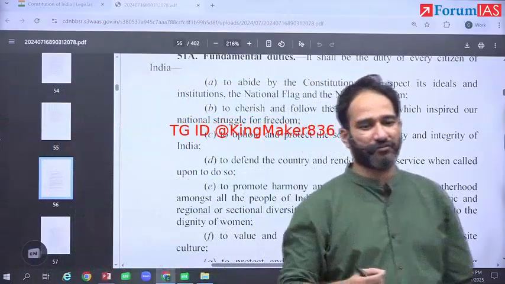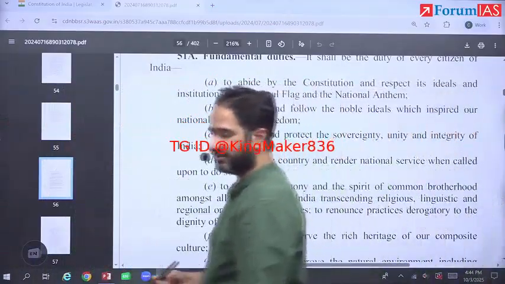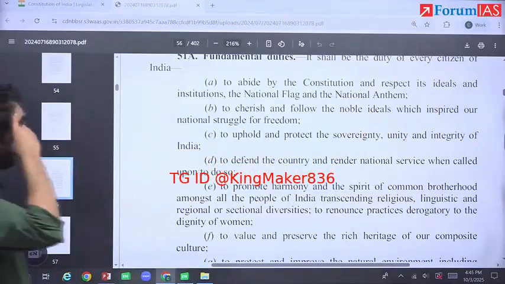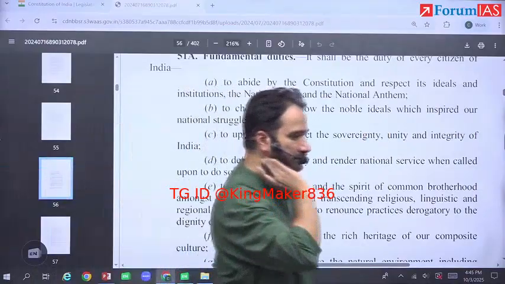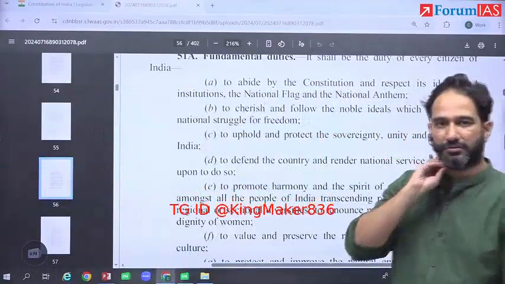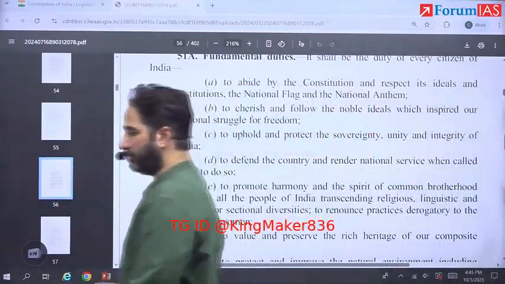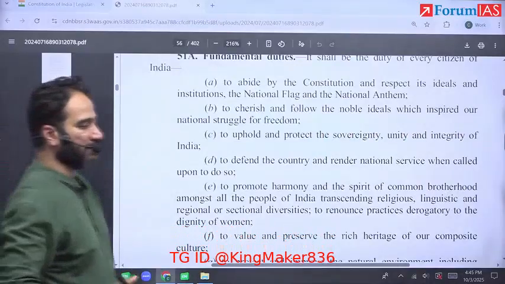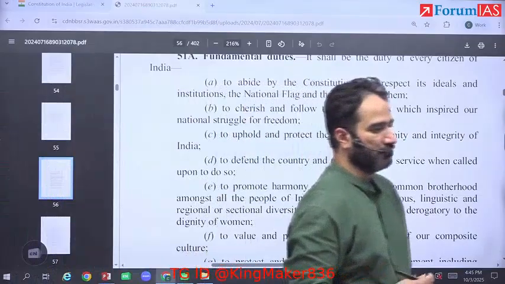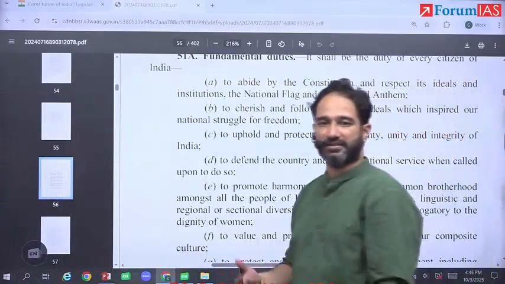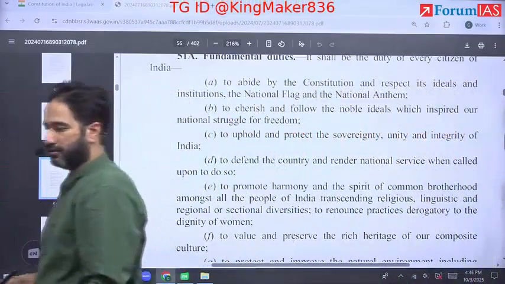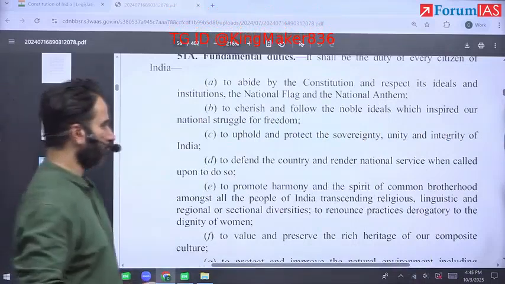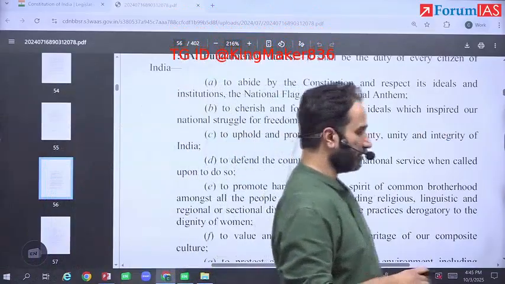So write down Article 51A C: UAPA, Unlawful Activities Prevention Act; AFSPA, Armed Forces Special Powers Act; Bharatiya Nyaya Sanhita, BNS; National Security Act.